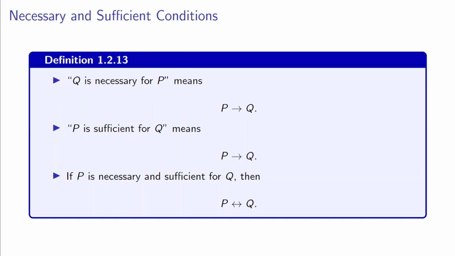In terms of more terminology, when we're talking about statements we often talk about this idea of necessary and sufficient conditions.